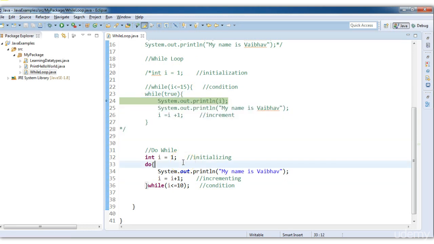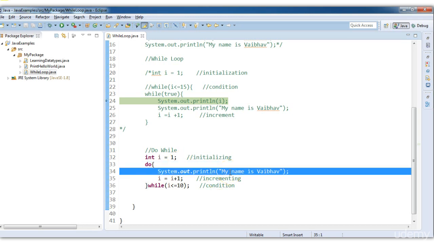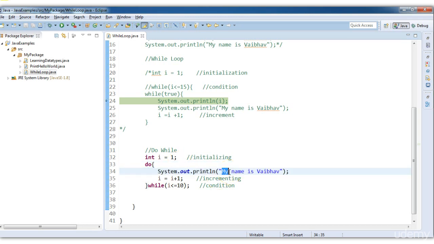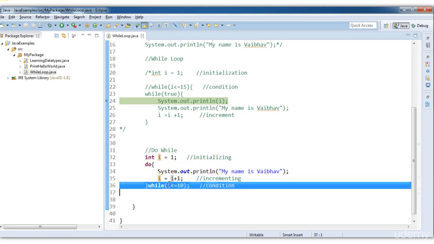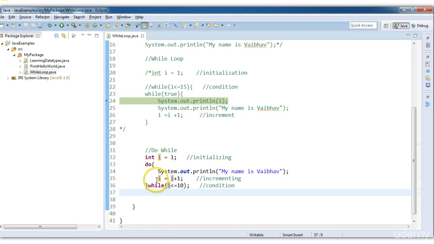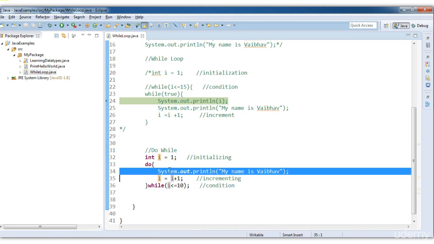But in a do while loop, whether the condition is true or false, "My name is Vaibhav" will be printed at least one time, because it will be printed, then incremented, and then the condition is checked. If the condition is false, it will come out, but it will have been executed at least once. So this is the difference between while and do while loop.